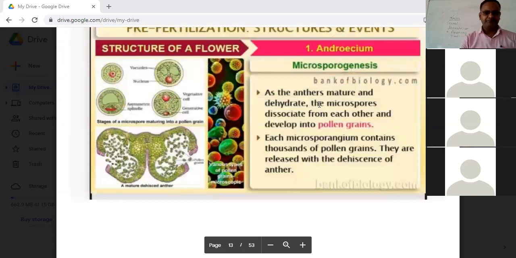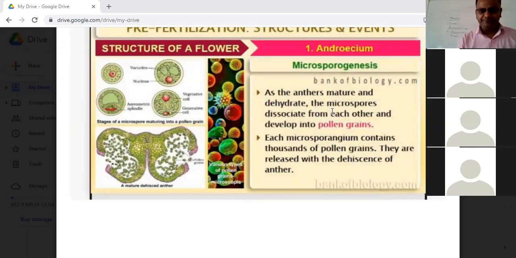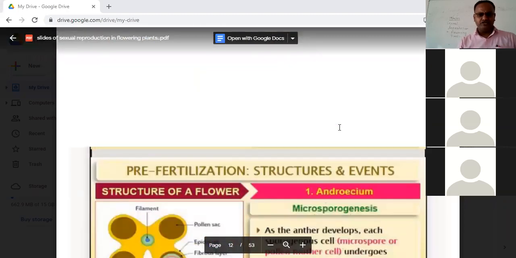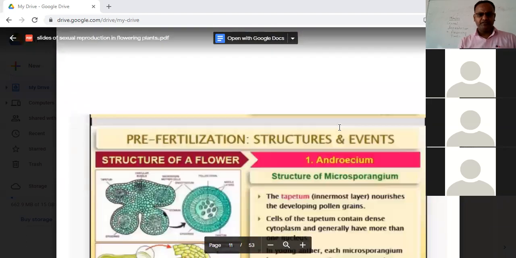See what happens. As the anther matures and dehydrates, the microspores dissociate from each other and develop into pollen grains. Each microsporangium contains thousands of pollen grains, and they are released with the dehiscence of the anther. Now, students, this word, the dehiscence of the anther, and you can see, let me go back to one more image.